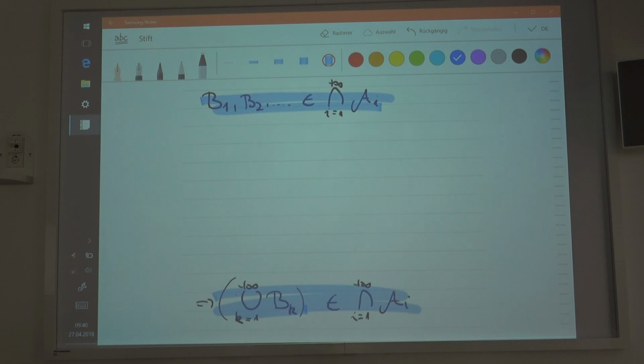Now if these sets are in there, then this must imply that all these sets Bk must be in each and every sigma algebra of which the countable intersection consists, for all k and i.